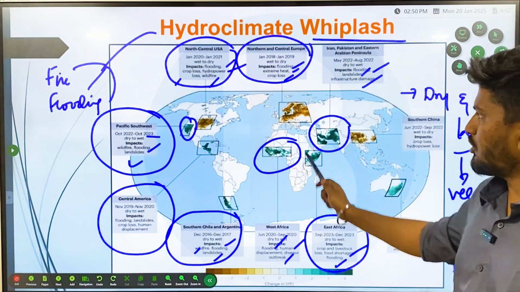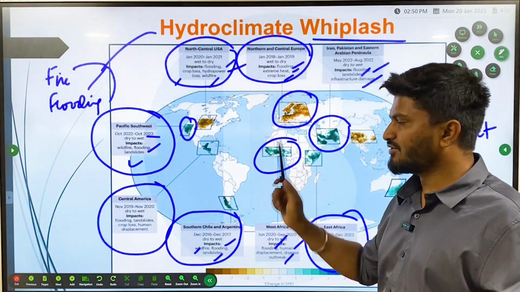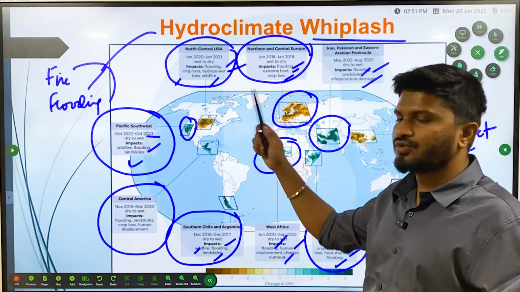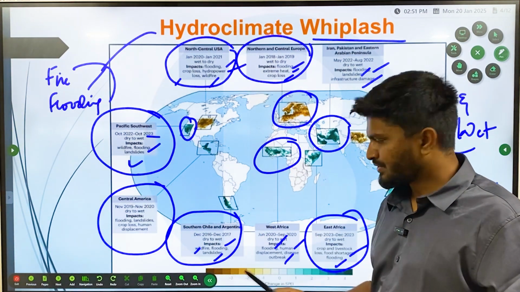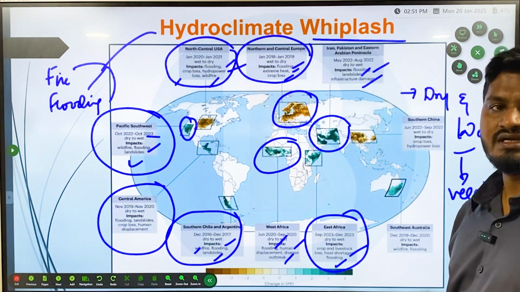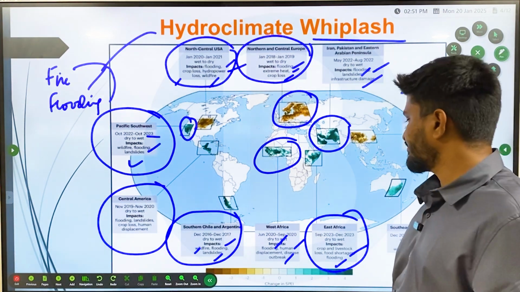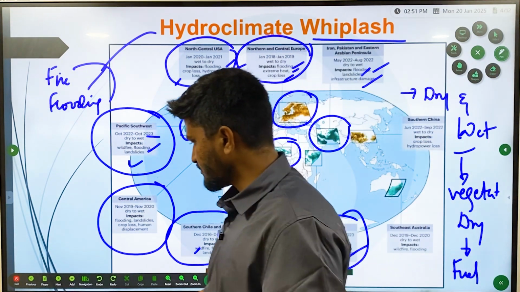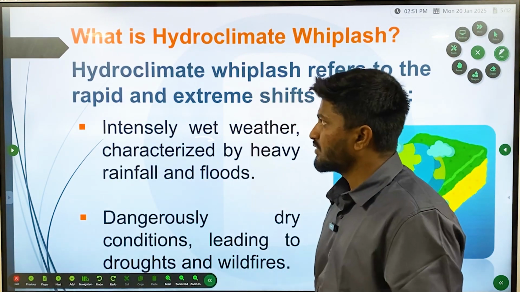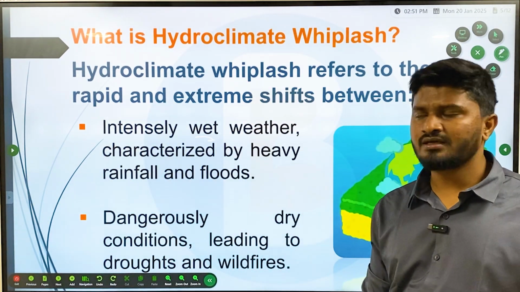All these regions that are yellow in color were wet to dry, which resulted in wildfire. All these green in color are from dry to wet, which initially resulted in flooding and then later resulted in wildfires. So what is actually hydroclimatic whiplash?